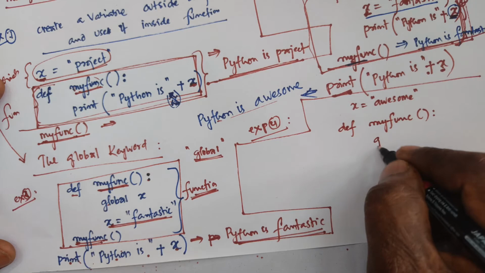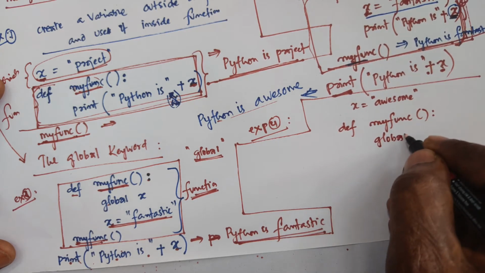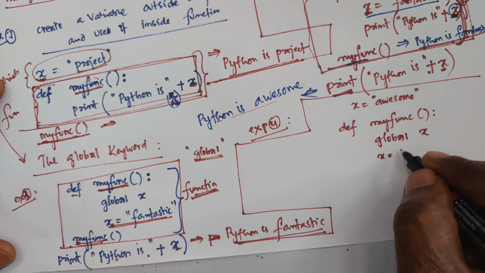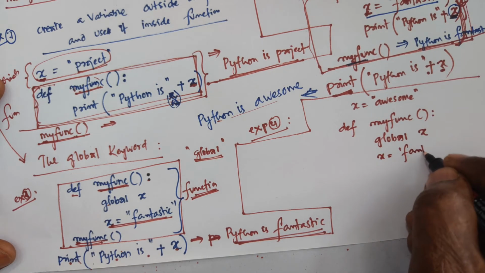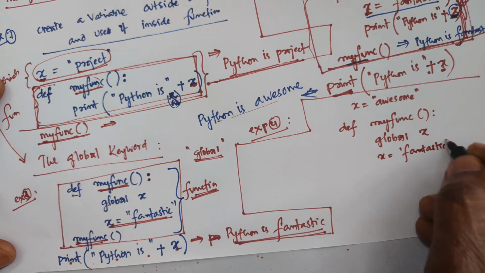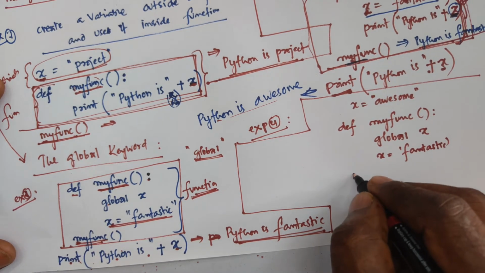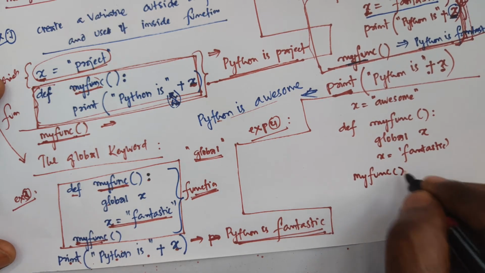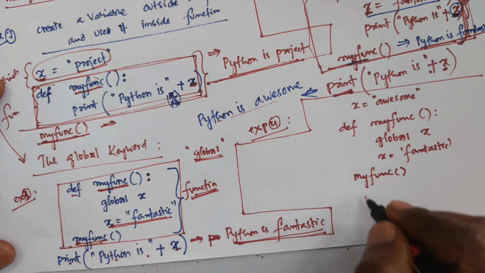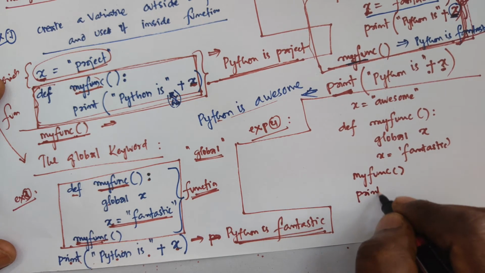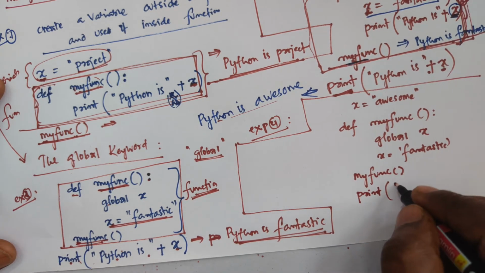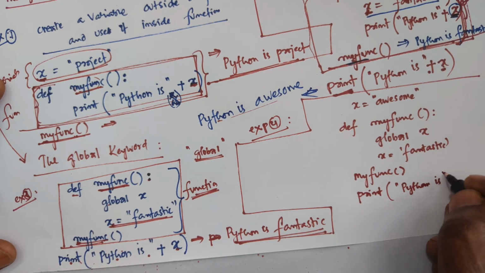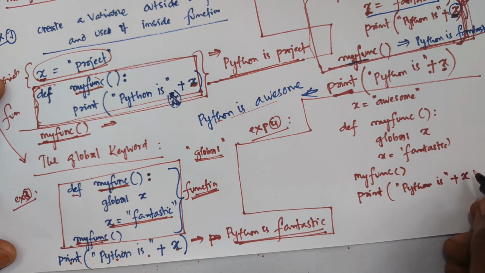Then we take global x, and x is equal to fantastic. Then you call my function, and then you write print Python is plus x.